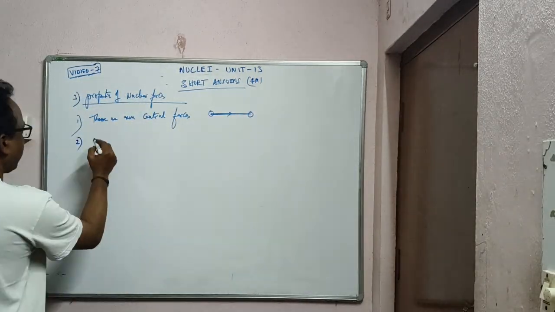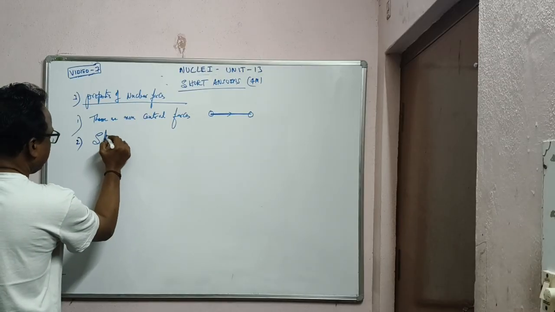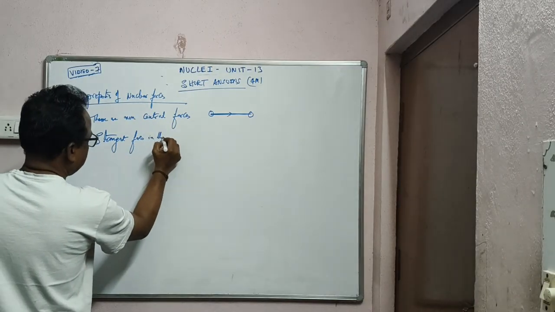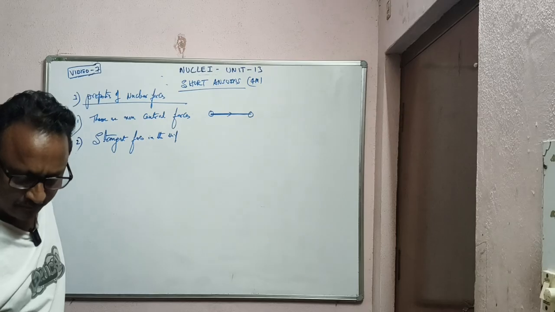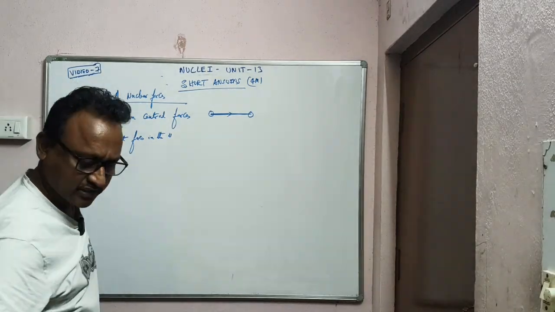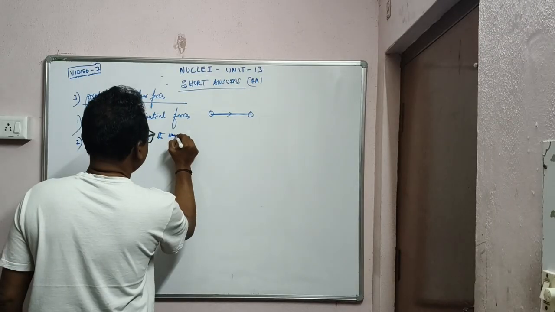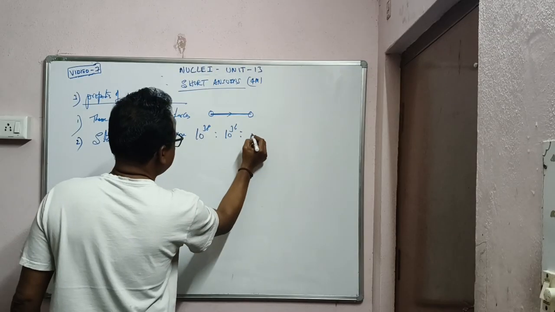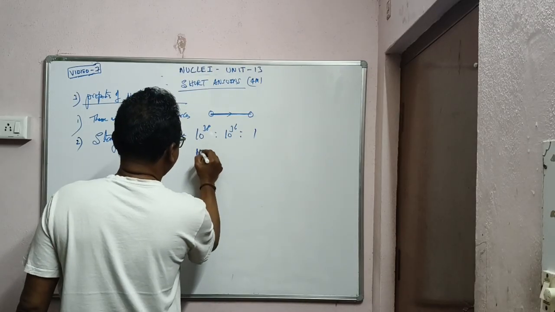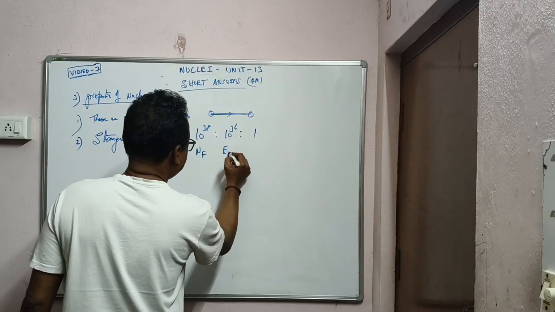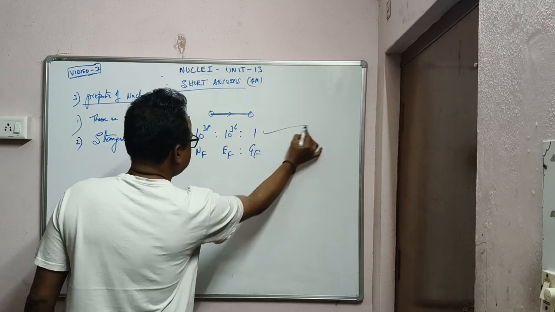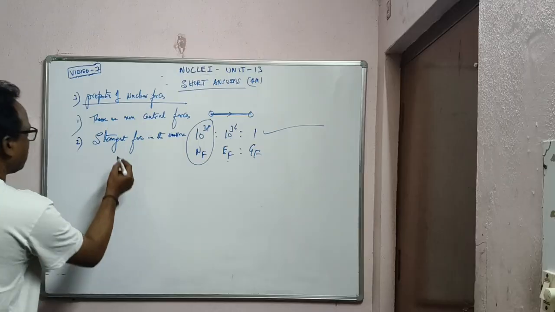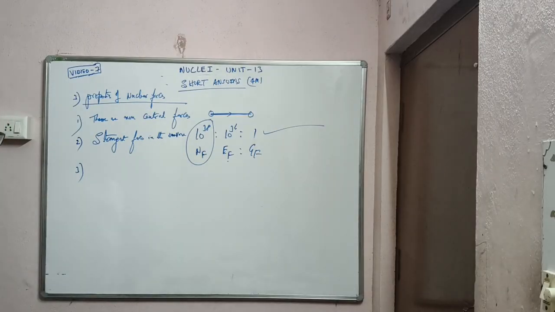Next property, these are the strongest forces in the universe out of all. That is 10 to the power of 38. Electrostatic 36, gravitation 1. This is nuclear force, this is electrostatic force, this is gravitation force. So least is this one, and the highest is nuclear force. Next is electrostatic force. So these are the strongest forces in the universe.